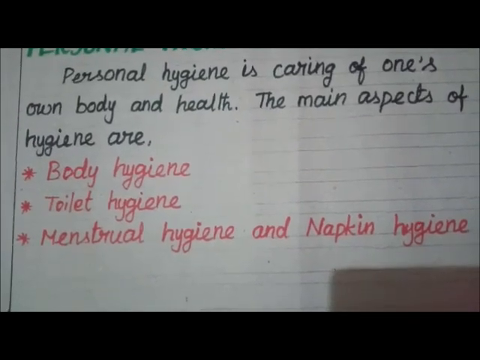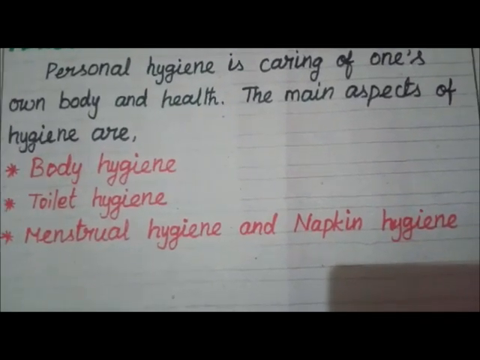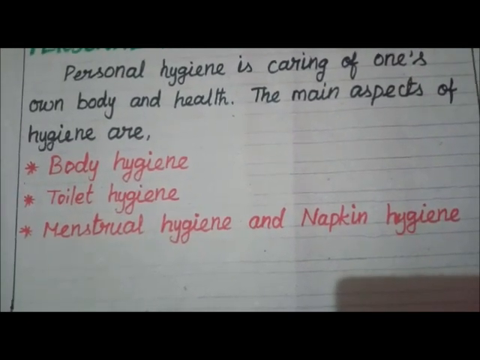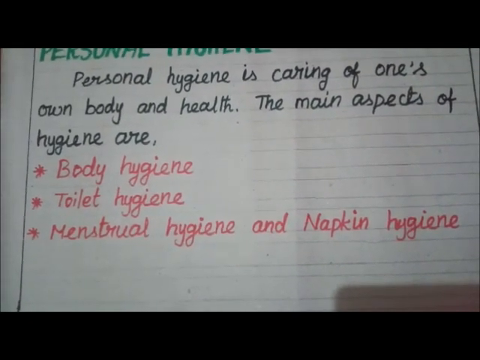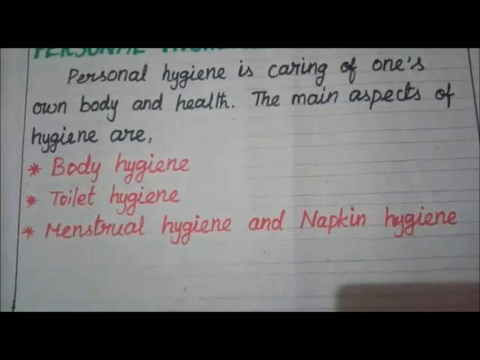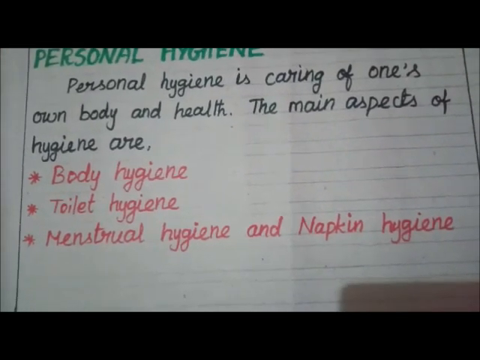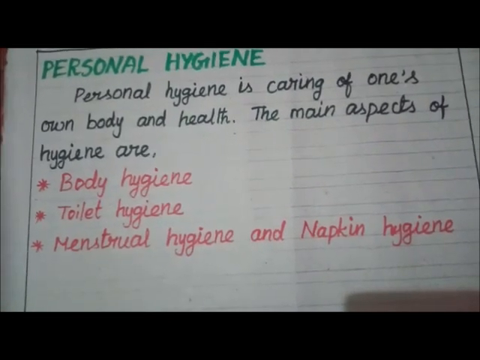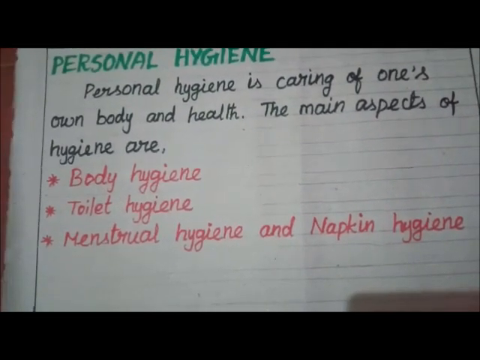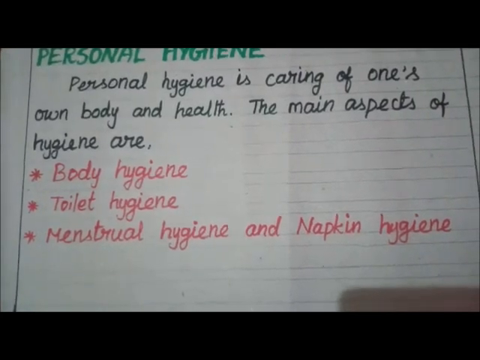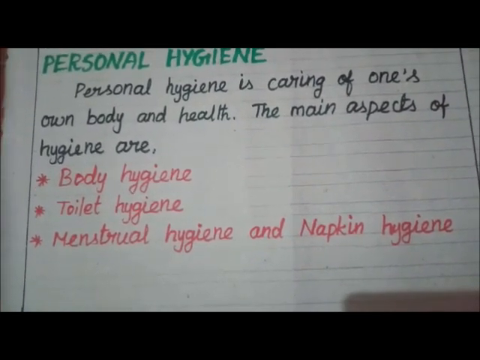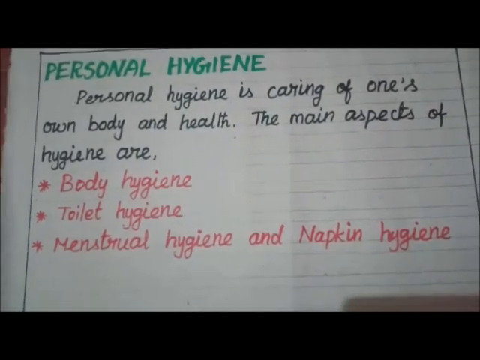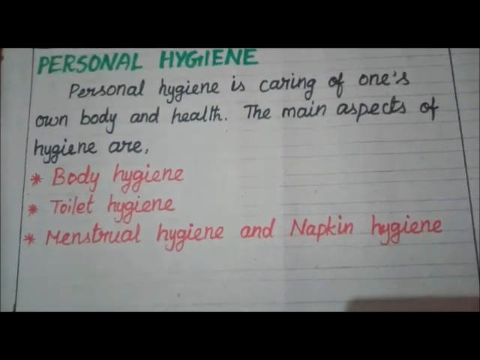Napkin hygiene: the sanitary pad and tampons should be wrapped properly and discarded because they can spread infections. A sanitary pad or tampon should not be flushed down the toilet. Napkin incinerators are to be used properly for disposal of used napkins.